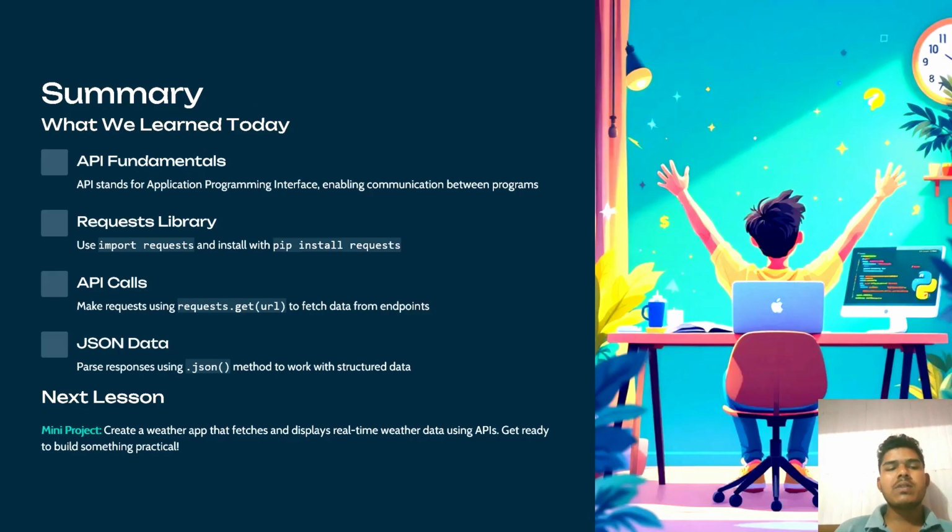So today's class summary: today we learned API fundamentals, the requests library, API calls, and JSON data. In the next lesson we are going to create mini projects.